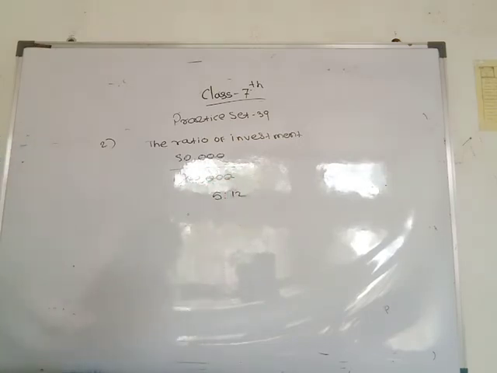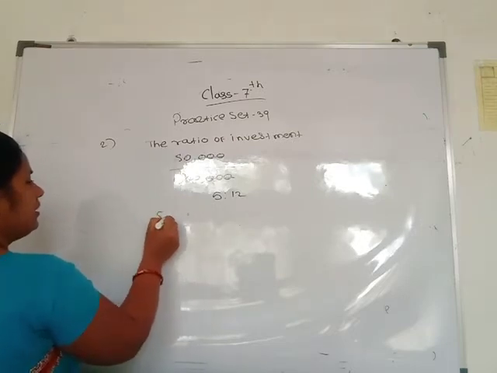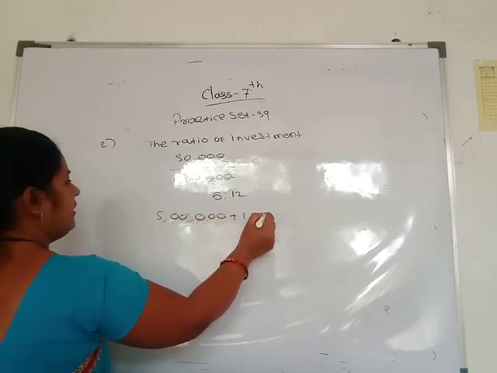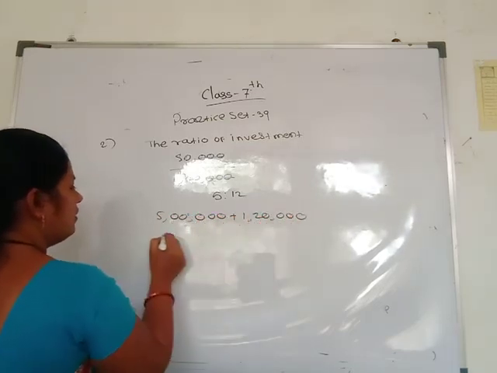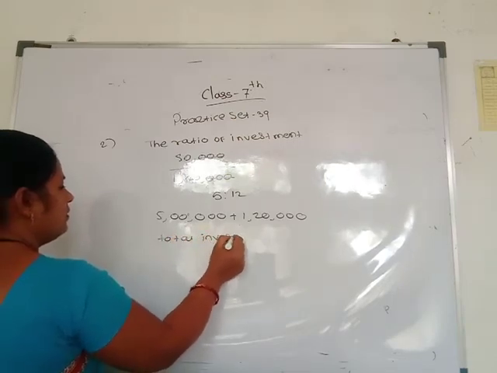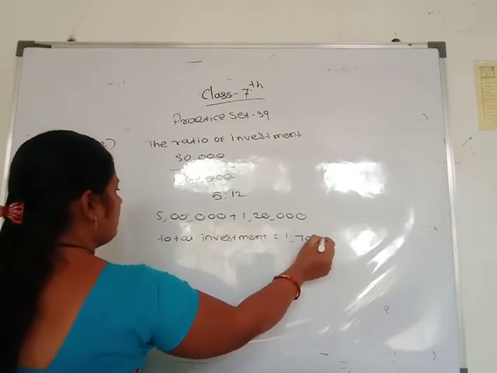Then write the total investment. Adding these two numbers, the total investment is 1,70,000.